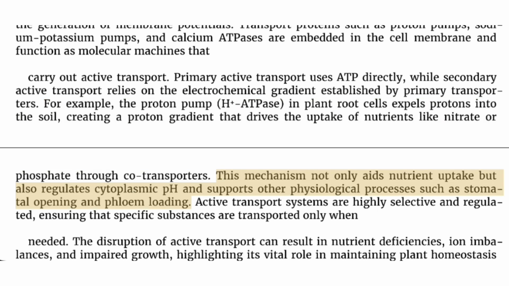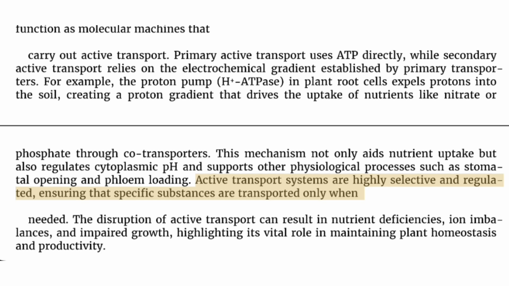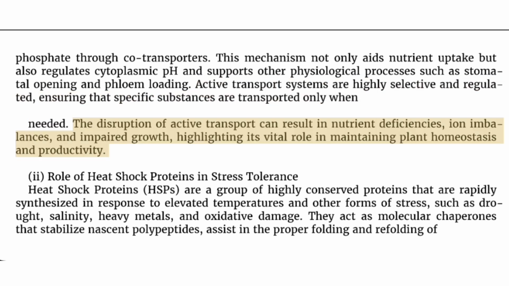This mechanism not only aids nutrient uptake but also regulates cytoplasmic pH and supports other physiological processes such as stomatal opening and phloem loading. Active transport systems are highly selective and regulated, ensuring that specific substances are transported only when needed. The disruption of active transport can result in nutrient deficiencies, ion imbalances, and impaired growth, highlighting its vital role in maintaining plant homeostasis and productivity.